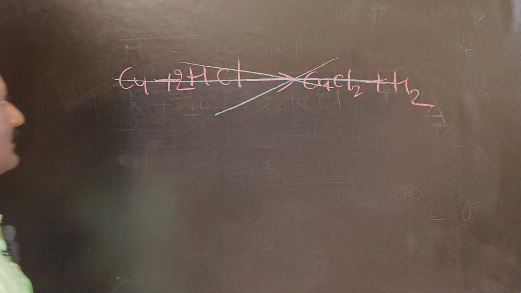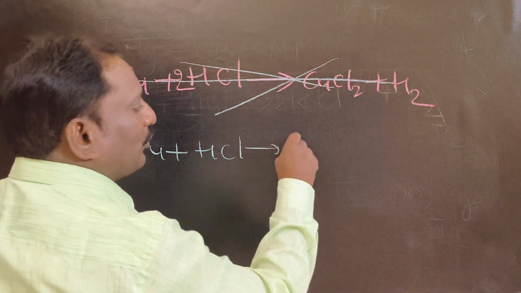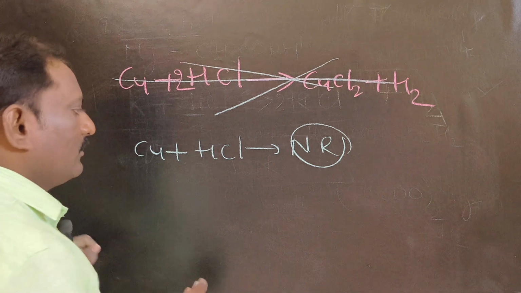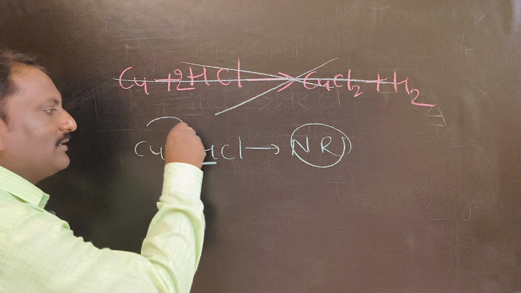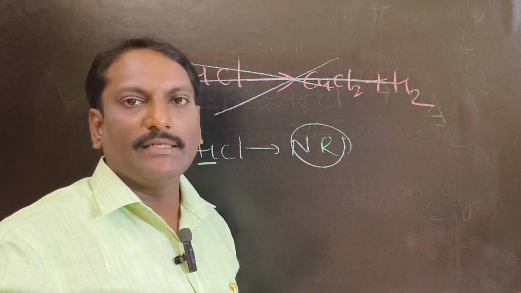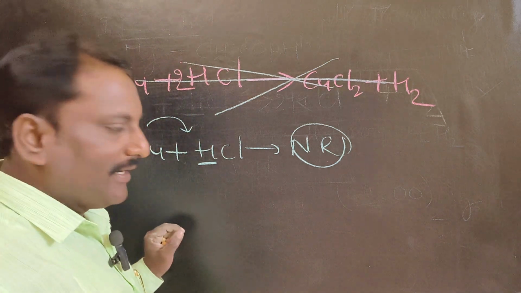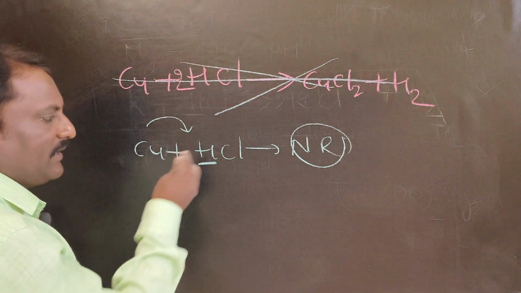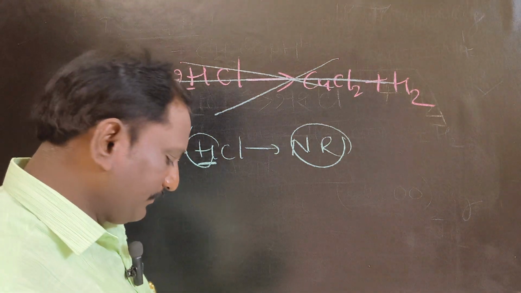What is the reason behind that? Listen to me. When a copper coin is placed in hydrochloric acid, there is no reaction, because this is a displacement reaction. So this one is the entered one, this one is the existed one. I said when I was explaining displacement reaction, please go through that video, then you will get a clear picture. According to displacement reaction, the entered element must be more reactive than the existed one. Here hydrogen is the existed one, so copper is the entered one.